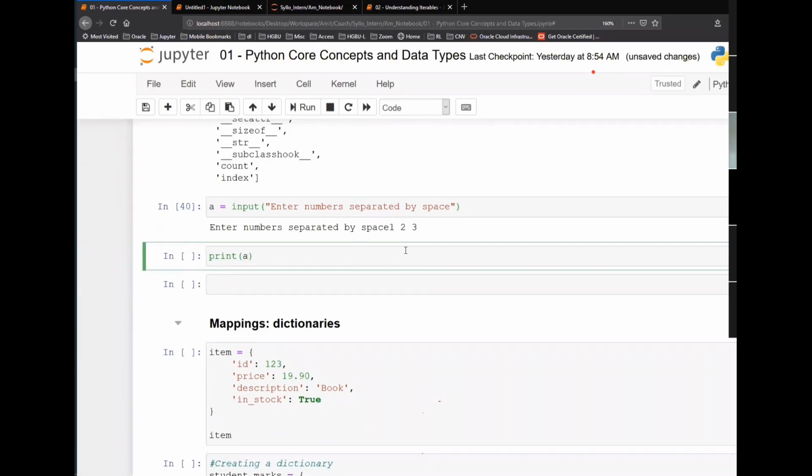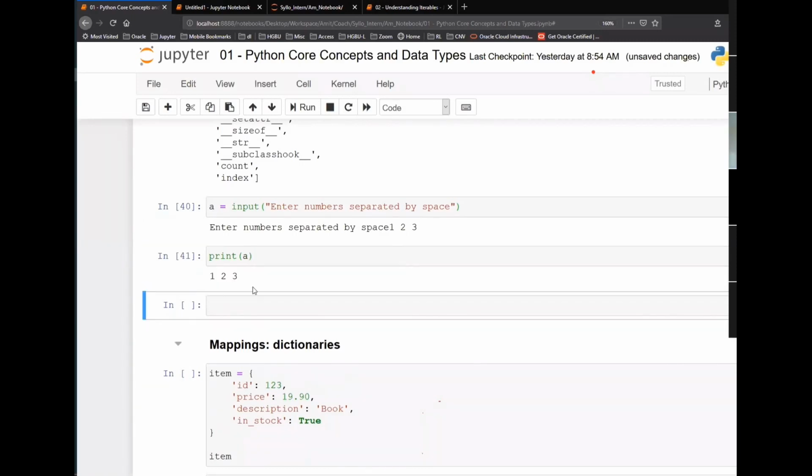1 2 3, with the spaces, all in a single line. It will be a string, right? Yes, sir. This is one single string. This is not 3 different values. It is all a single string. Okay. Now what I can do is say a dot split.